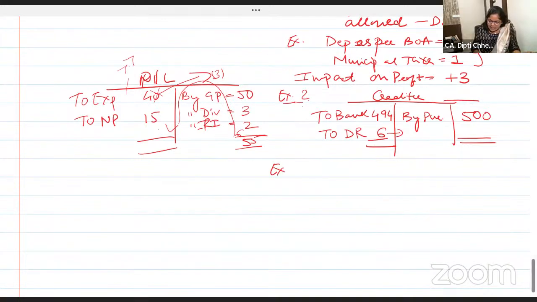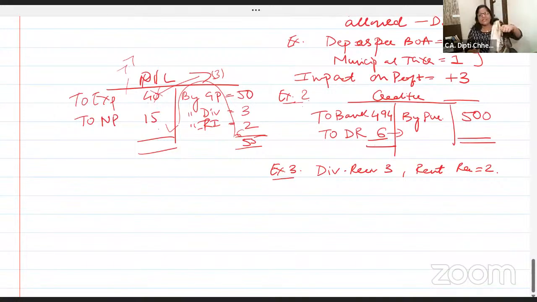Let us take now example 3. Example 3 is on the credit side: dividend received is 3 rupees, rent received is 2 rupees. Is this your business income? The answer is no. But is this 5 rupees a part of 15? If this 5 were not there, it would be 50 minus 40, 10 rupees would have been your net profit. Ma'am, then why did it come in? The dividend check came into the bank. Rental income came in the same bank account, the accountant passed the entry, bank to rent received.